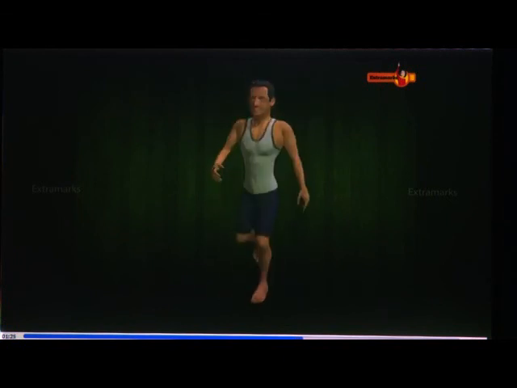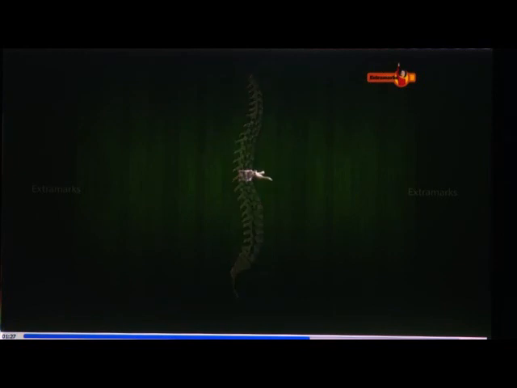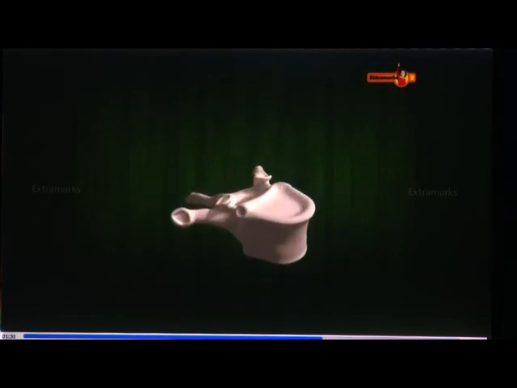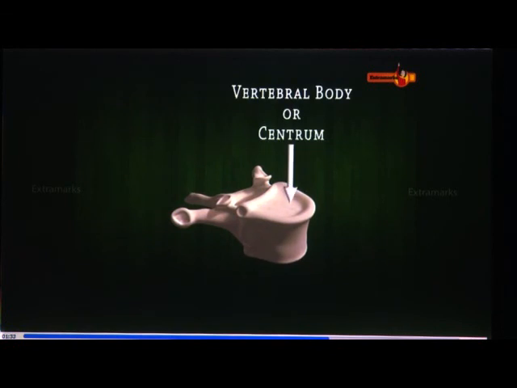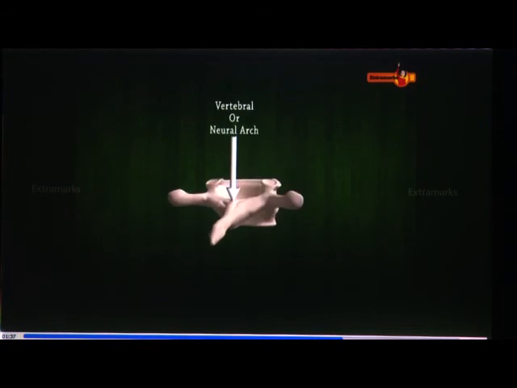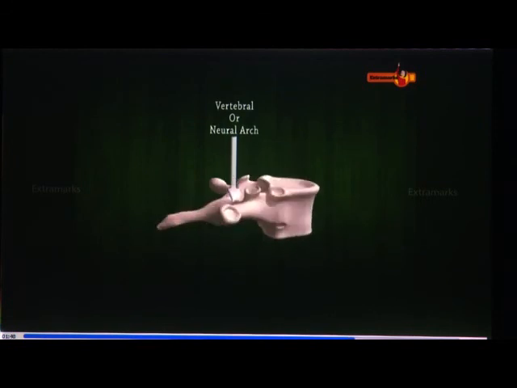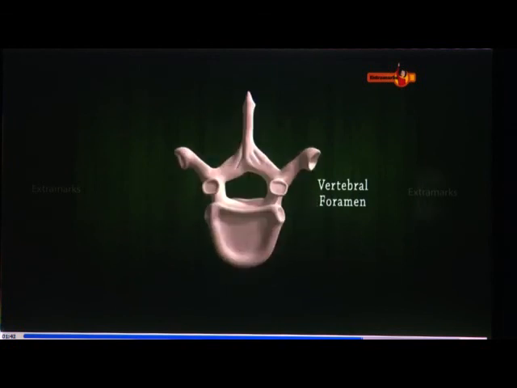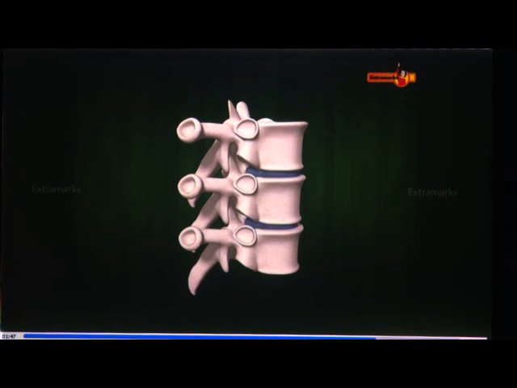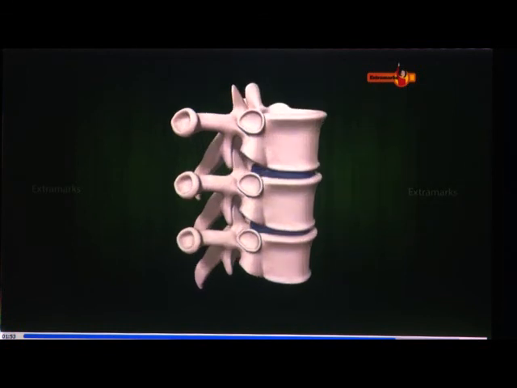A typical vertebra consists of 2 essential parts: an anterior segment, which is the vertebral body or centrum, and a posterior part, the vertebral or neural arch, which encloses the vertebral foramen. When the vertebrae are articulated with each other, the bodies form a strong pillar for the support of the head and trunk.